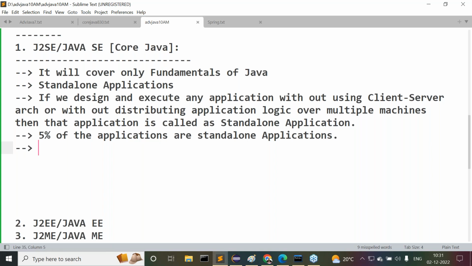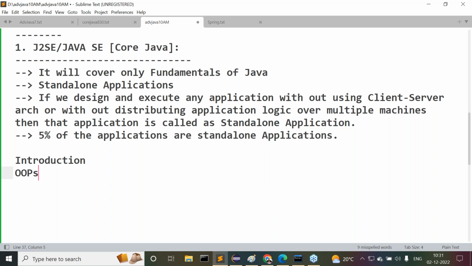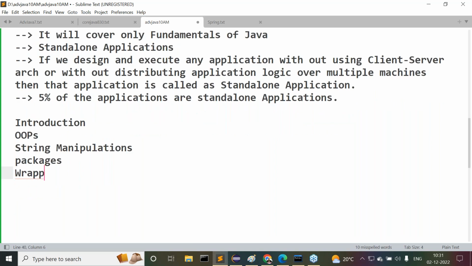All of you guys understand this clearly. What are the various topics we are going to cover inside standalone applications? That means, what content is available inside J2SE? In general, first we are going to see the introduction part. Next is object orientation. Next is string manipulations. Then packages. After completion of packages, wrapper classes. Then inner classes. Next is exception handling. Then after exception handling, multi-threading.